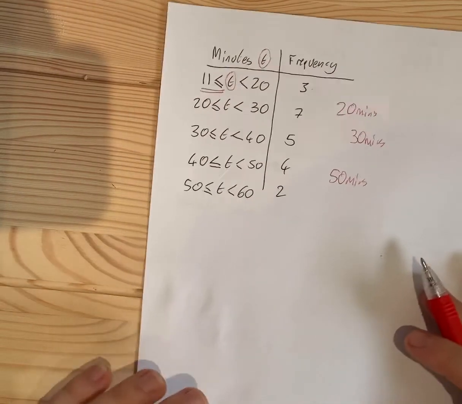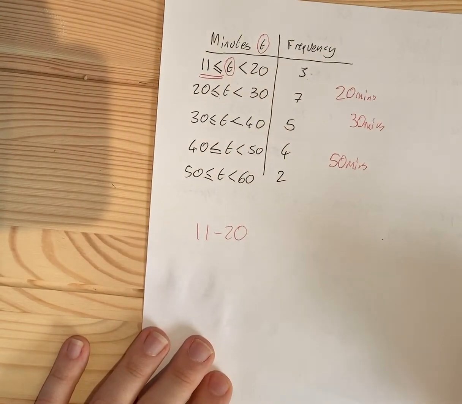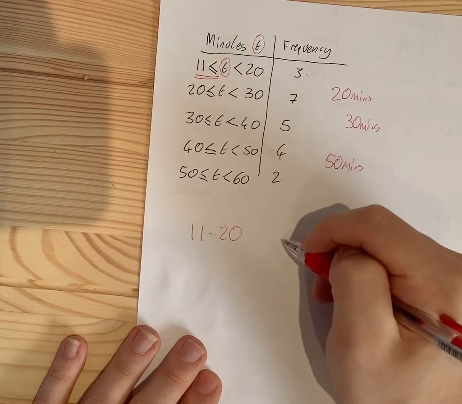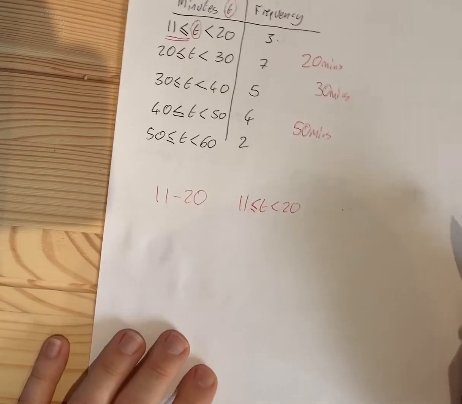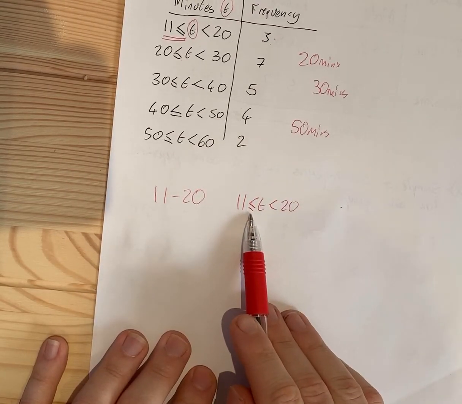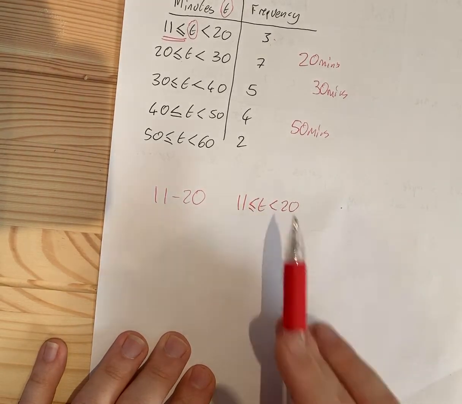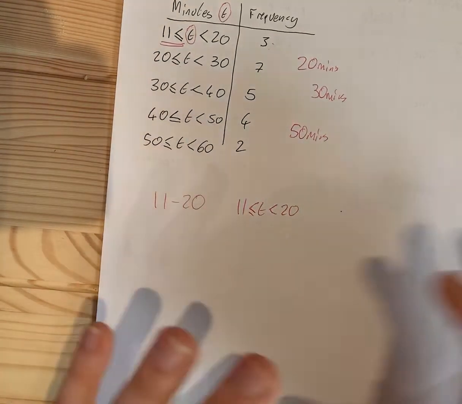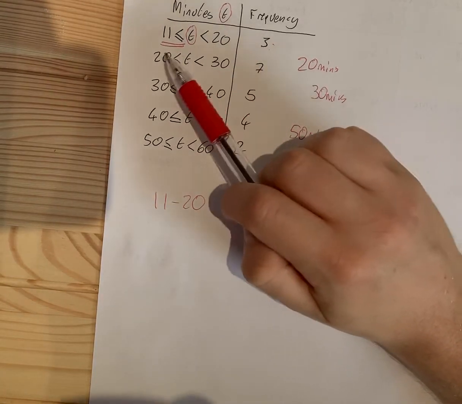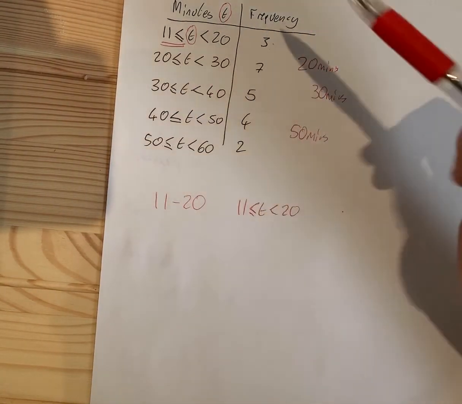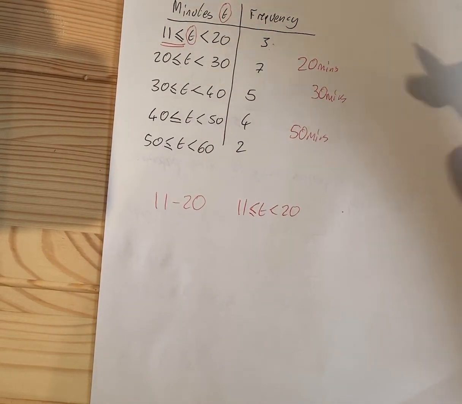So I think the question says write the interval 11 to 20 using inequalities. Well, that's the way that you would write it. 11 to 20, and by convention, the low end is always going to be a non-strict inequality, and the top end will always be strict. This applies for continuous data, where we need to make sure we don't have gaps, and we also want to make sure we don't have overlap. So that's how we get around that.